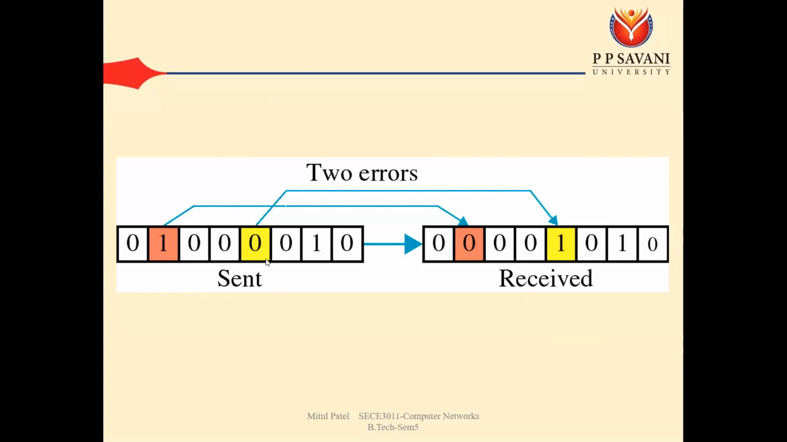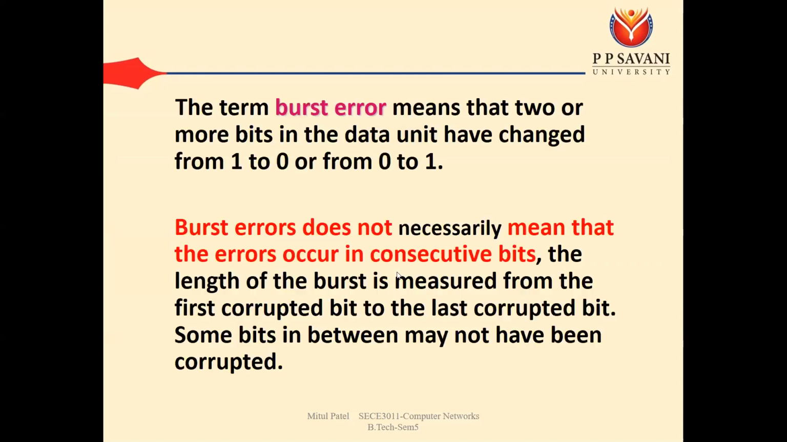So the duration in which there is a chance of the error, that can be between the second bit and fifth bit. So that is known as the burst error. The burst error means that 2 or more bits in the data unit have changed from 1 to 0 or from 0 to 1. Burst error does not necessarily mean that the error occurs in consecutive bits. The length of the burst is measured from the first corrupted bit to the last corrupted bit. Some bits in between may not have been corrupted.